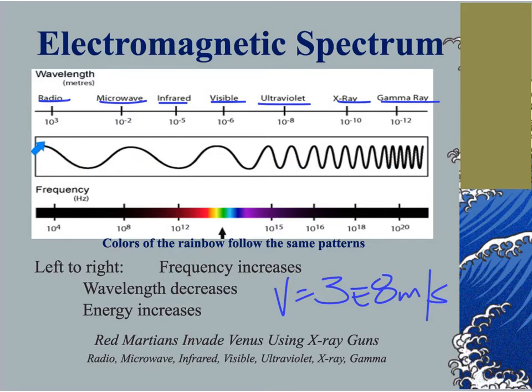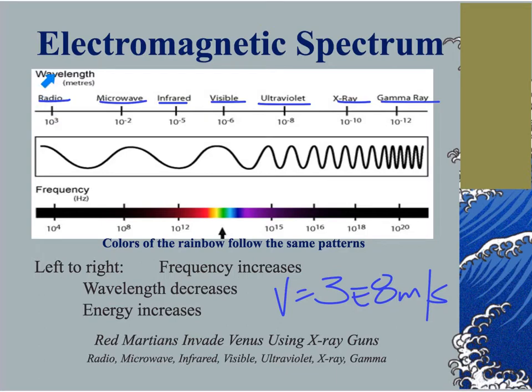Now, something happens as we go from the left side of the spectrum where radio is and move along to the right where gamma is. There are two things that are changing. Here is a measurement showing me the wave's wavelength. So the length of each wave within radio, microwave, infrared, and so forth. Down here, I see a measurement of frequency, which is measured in hertz.